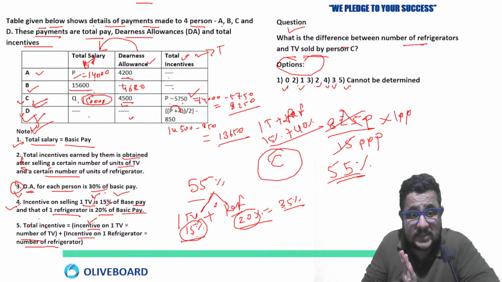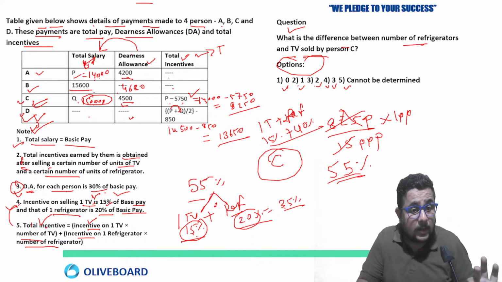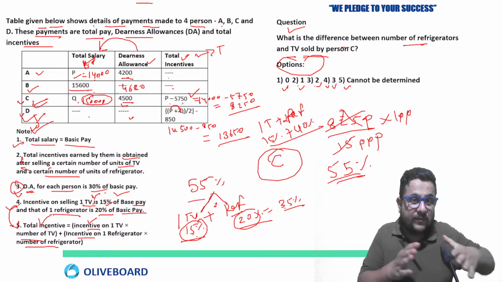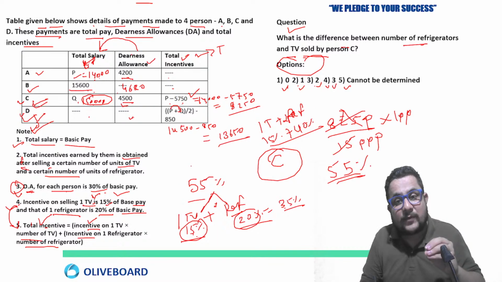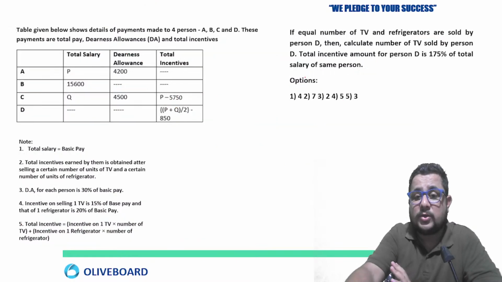So I solved this one using the 4th point and 5th point, by using these two pieces of information. You have to be careful about all the information given, how you are using that, and how you can relate that to the question they are asking. So now, number of refrigerators is 2, TVs is 1. So the difference is going to be 1. Option 2 is the answer.